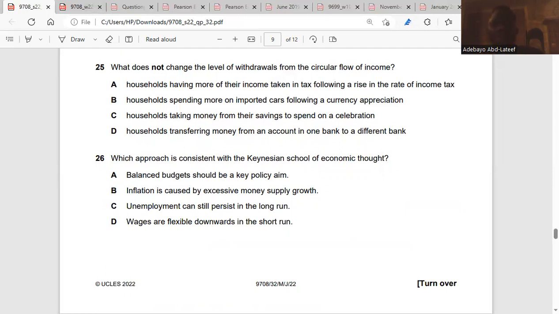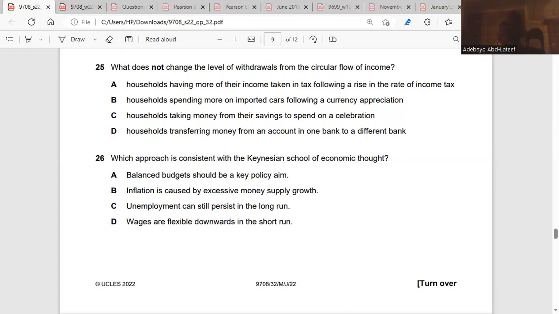Also, there will be more of their income taken in tax following a rise in the rate of income tax. This reduces what they withdraw. This means they have to pay more tax. It reduces their money, yes or no? Yep. Also spending more on imported cars. Yeah, they are withdrawing to buy. So it will increase withdrawal levels, yes or no? Yep. Also taking money from their savings to spend on celebration. They are withdrawing to spend. It will also increase the level of withdrawals.